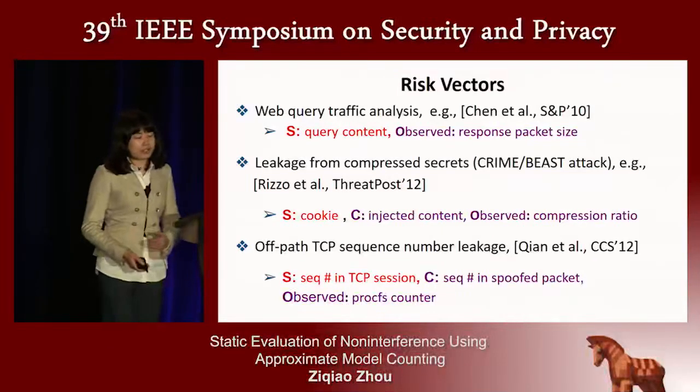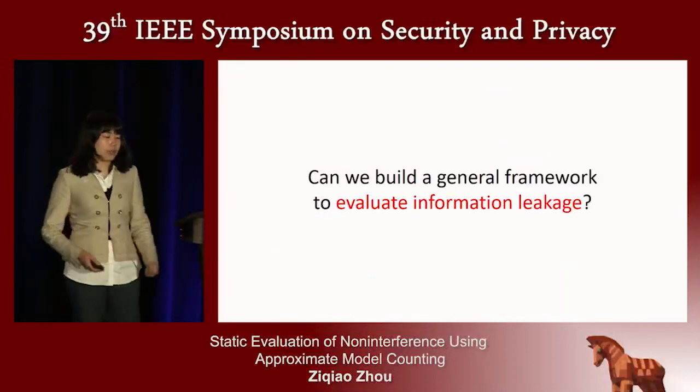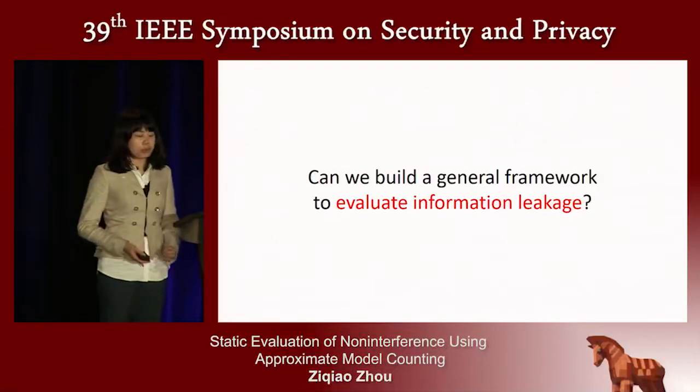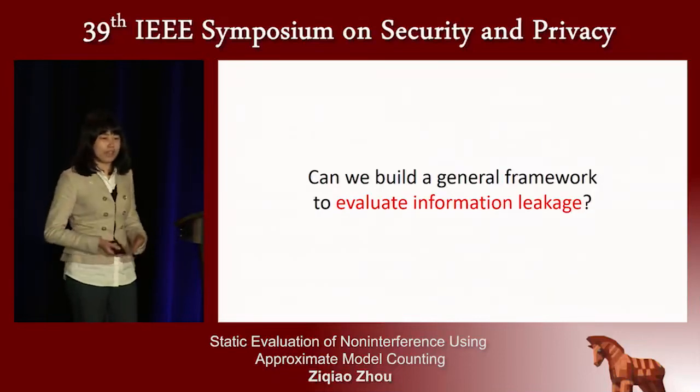And there are so many different attack vectors. And the question we want to solve is whether we could build a general framework to evaluate the information linkage, no matter what kind of attack vector you use.